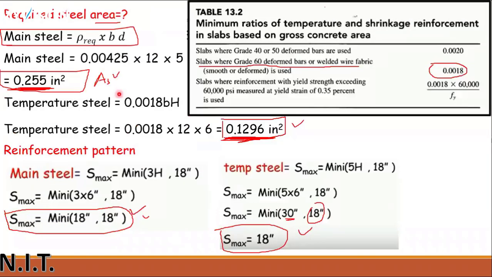The main reinforcement area will be 0.255 inch square, and temperature reinforcement will be 0.1296 inch square. This is the steel. Now you know that, but in the start we don't know this, so we cannot say that this is a mixture of steel inside the concrete. Steel is not available at that time, so this is the pure unit weight. The density is 100% pure for concrete, no steel reinforcement inside it. Clear?